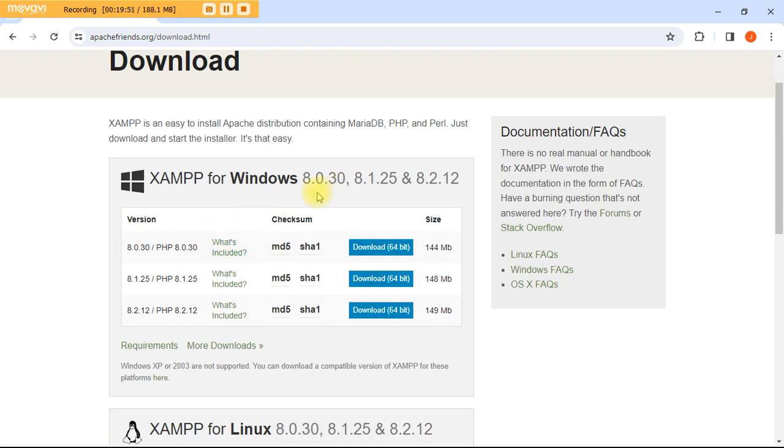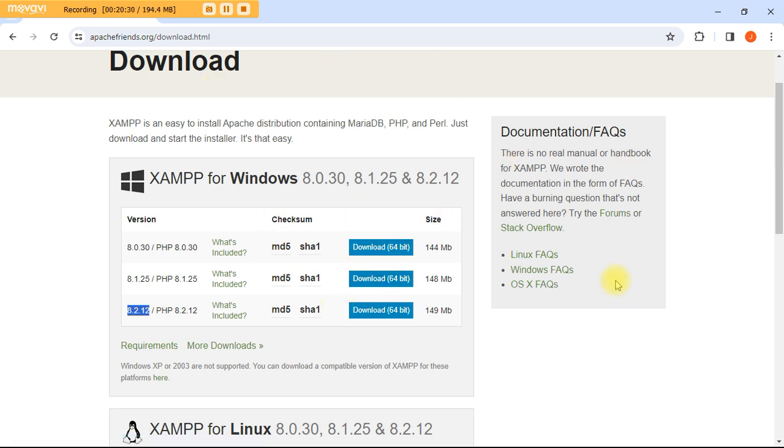Now we have version 8.0.30, 8.1.25 and 8.2.12. All you need to do is, anyone you want to actually download, you go ahead and click on this download, and the size is about 144 to 149 MB. If you check the version of PHP here, the PHP is 8.2.12, so this is the latest, the one with the highest PHP, as of the time of this video making. So you click on it, you download.